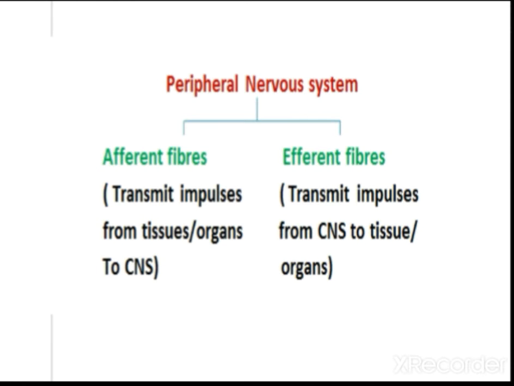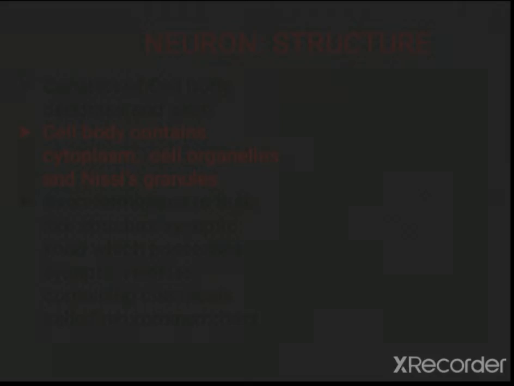The peripheral nervous system consists of afferent fibers and efferent fibers. Afferent fibers transmit impulses from tissues and organs to the central nervous system. Efferent fibers transmit impulses from the central nervous system to tissues or organs.